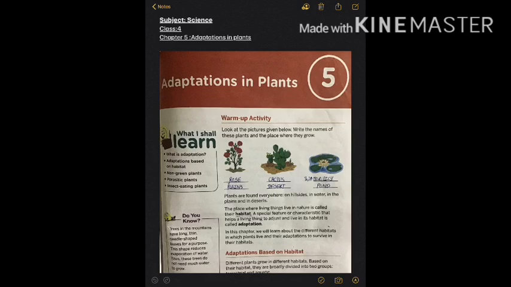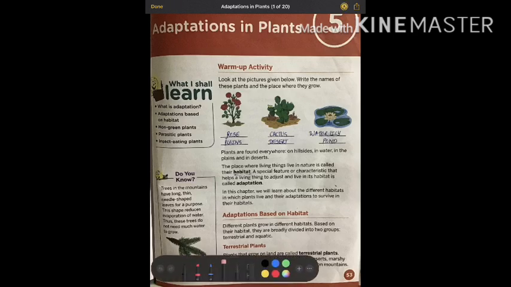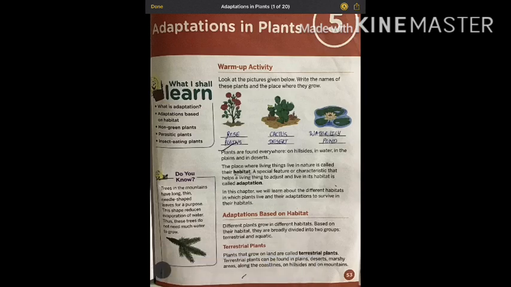Here in front of you are the pictures given of 3 plants. I have written the names for you. The first plant is rose plant, the second plant is cactus, and the third plant is water lily. And here they grow in different habitats, meaning different areas they are growing. First one, rose, is growing in plains, cactus grows in desert area, and water lily grows in pond, that is in water.